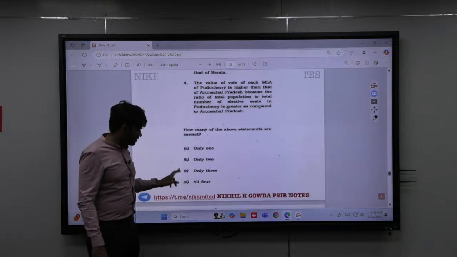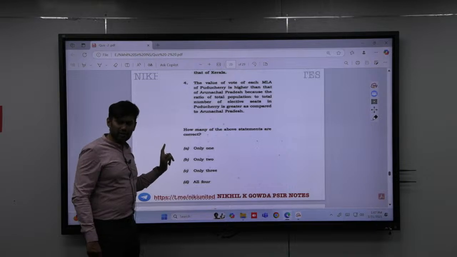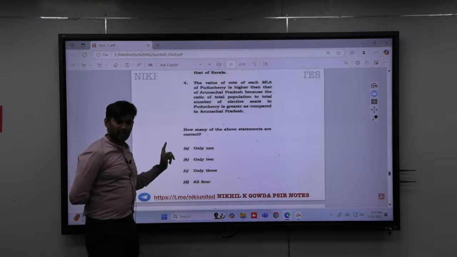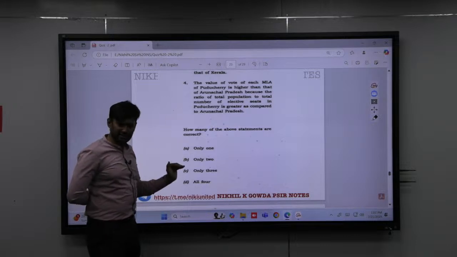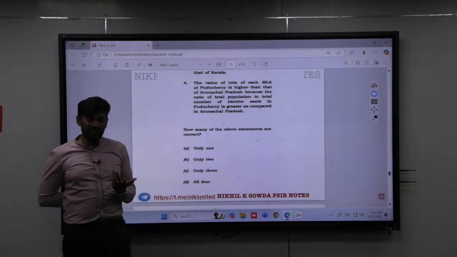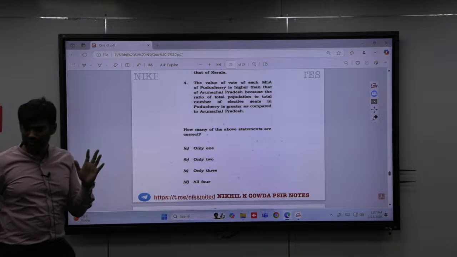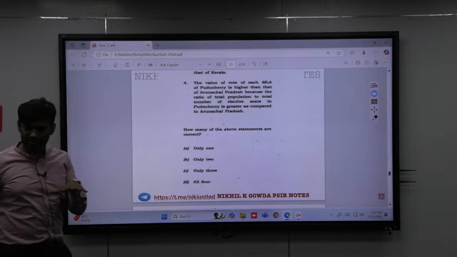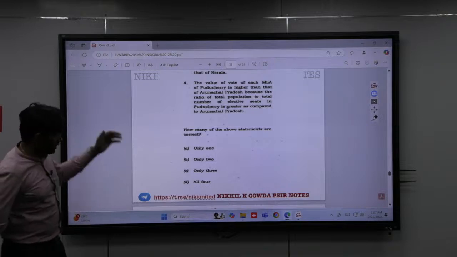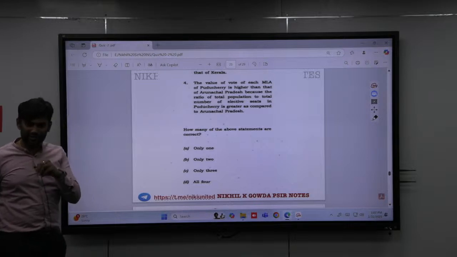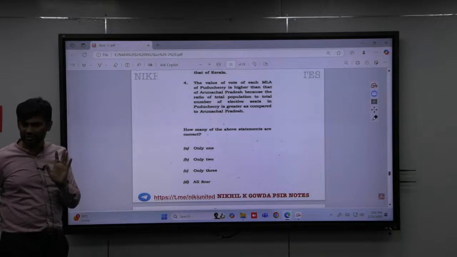So what will the answer to this question be? A, only one. The problem in the 2023 paper was that you can't eliminate options. So that is why the cutoff drastically reduced to what? 75. The reason is that you have to be very careful in deciding whether to attend that question or not. Attend the question only if you are sure about the information, or you are ready to take that risk, saying okay fine, my logic will be correct.